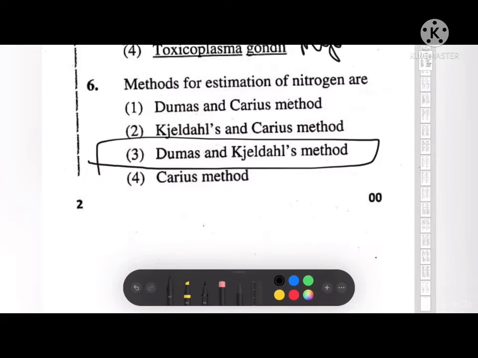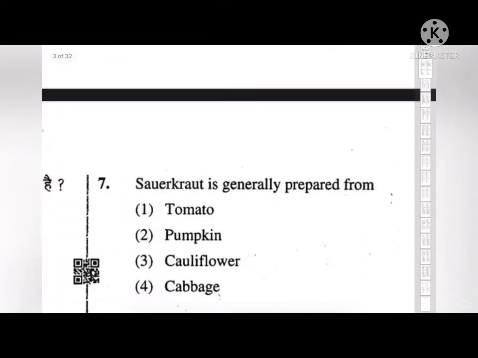Okay, so the Kjeldahl method is used to determine the nitrogen content in organic and inorganic samples. For longer than 100 years, the Kjeldahl method has been used for the determination of nitrogen in a wide range of samples. Next, the Dumas method. The analysis of total nitrogen in an organic matrix can be carried out using the Dumas method. This involves the total combustion of the matrix under oxygen. The gases produced are reduced by copper and then dried. While the CO2 is trapped, the nitrogen is then quantified using a universal detector. Next question.